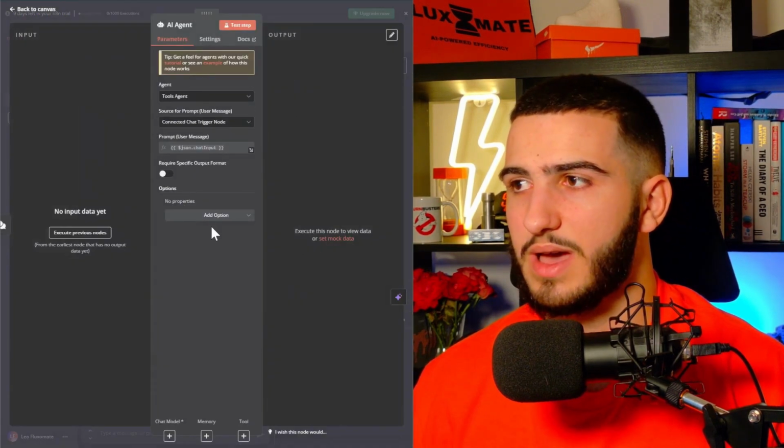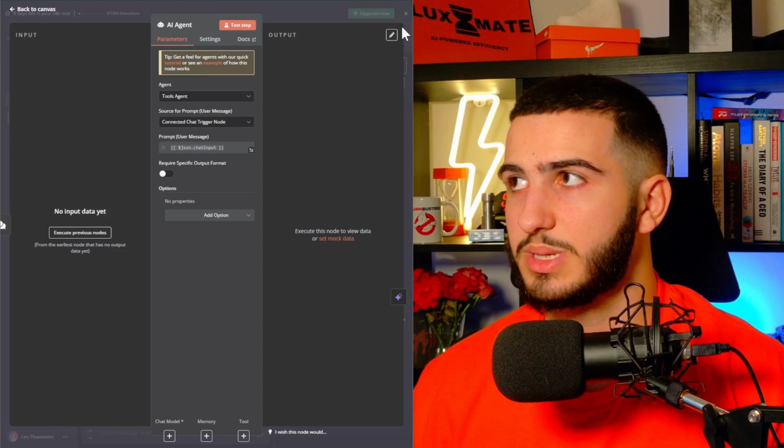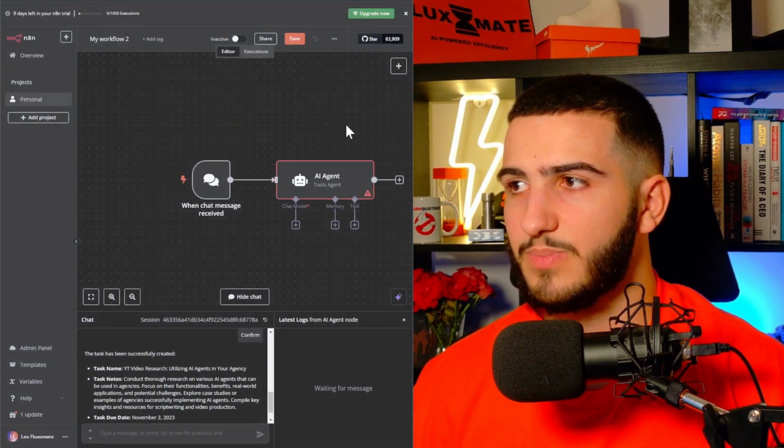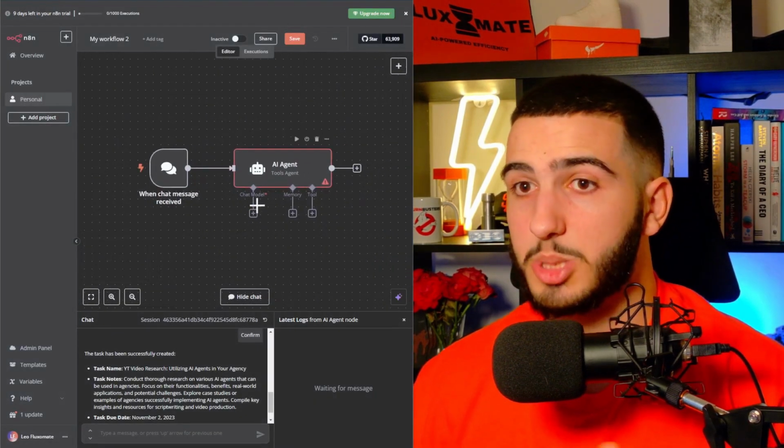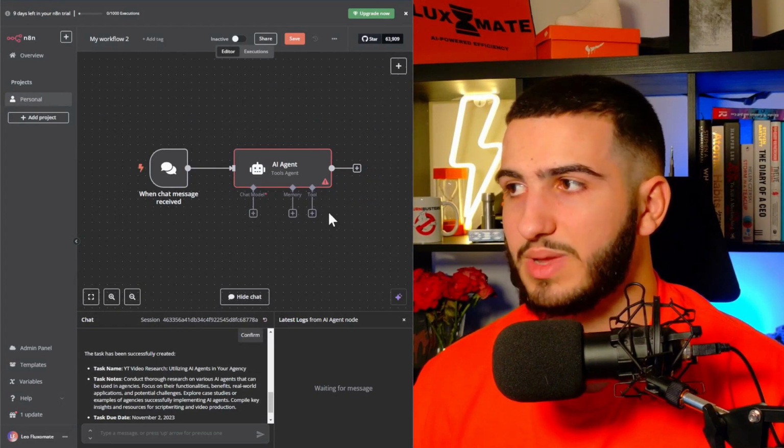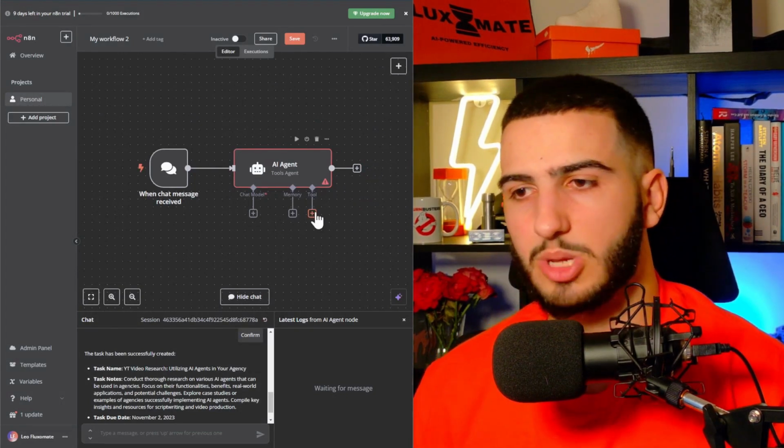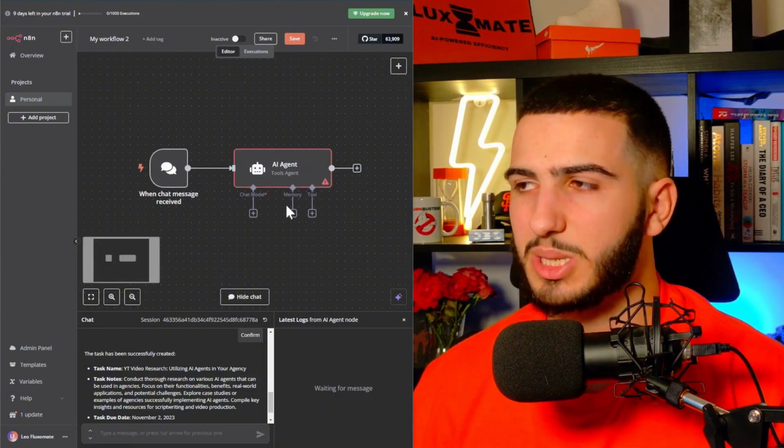Now you can go ahead and configure it. For now, I'm just going to close this, so we leave it for a second. And you can see there are 3 different things we need to set up. We need to set up the chat model, we need to set up the memory, and we need to set up the tool, which is how it's going to be interacting with different things. Let's set up the chat model first.